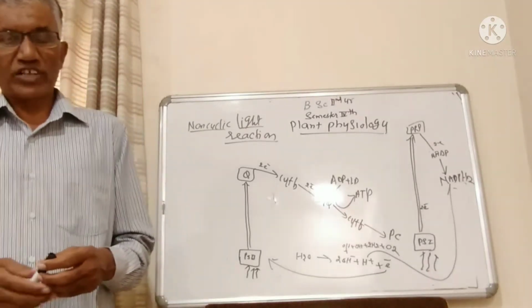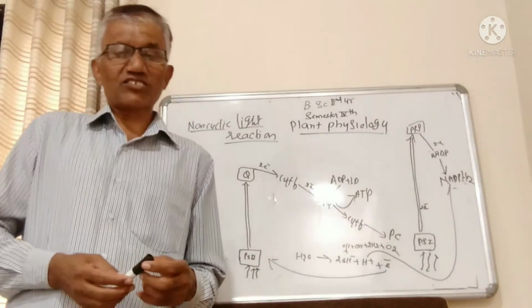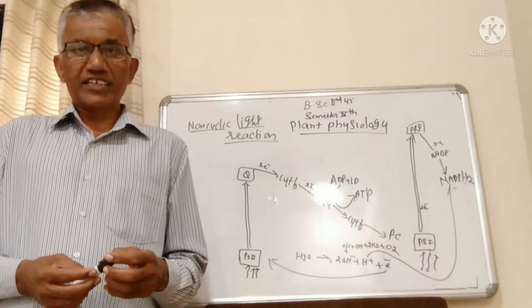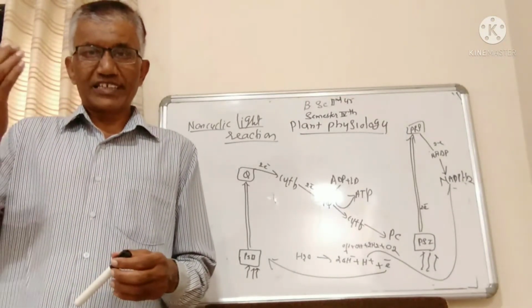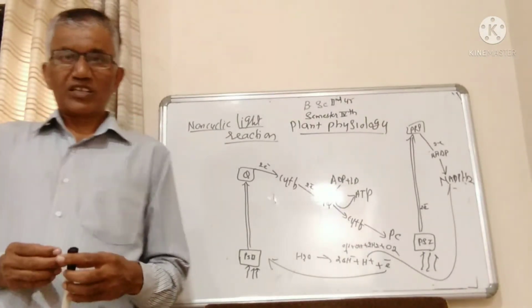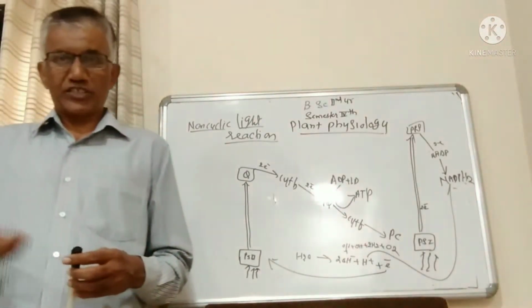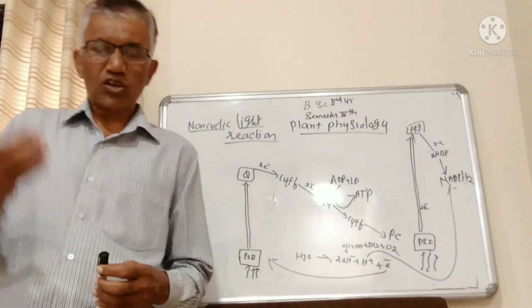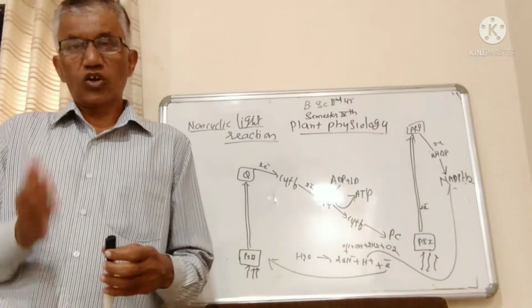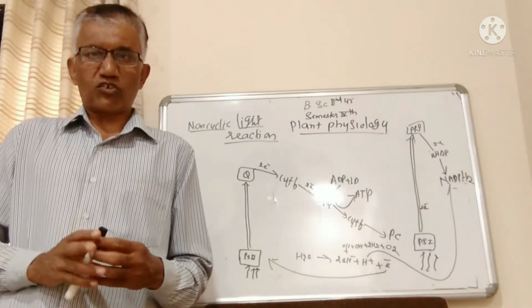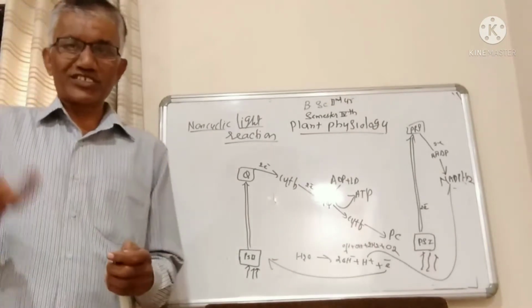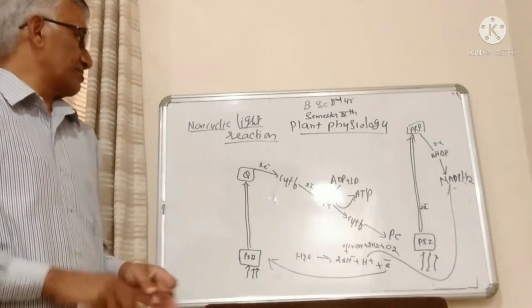There is one more definition: the synthesis of ATP molecules and NADH2 molecules in the respiration process or aerobic respiration process is known as oxidative phosphorylation. That is the difference between photophosphorylation and oxidative phosphorylation. Oxidative phosphorylation comes under the respiration chapters.